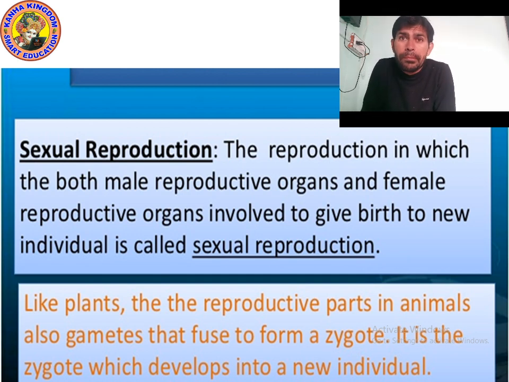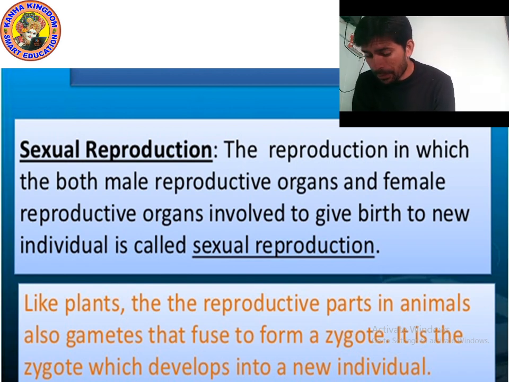Plants also have a male reproductive part and a female reproductive part. You might have studied this in 7th class: male gametes and female gametes. Do you remember anther and stigma? You might have studied the pollination process. What is pollination? The transfer of pollen grain from anther to stigma. Anther is part of the stamen. The stamen is the male part, and the stigma is part of the female reproductive organ.